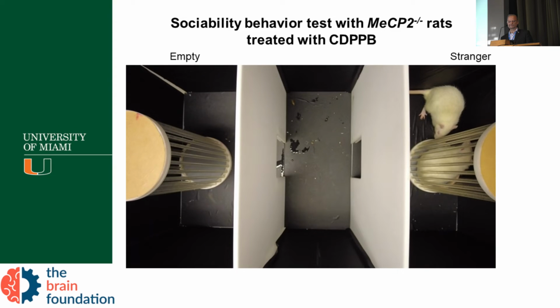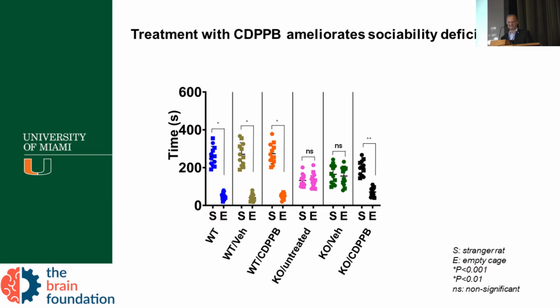And when we try to look at it, you see the rat is spending time with the other rat. Happy there? Okay. So when we quantify that, we can see that the knockout rat that had the autistic characteristics, when treated with CDPPB, spent more time in sociability.